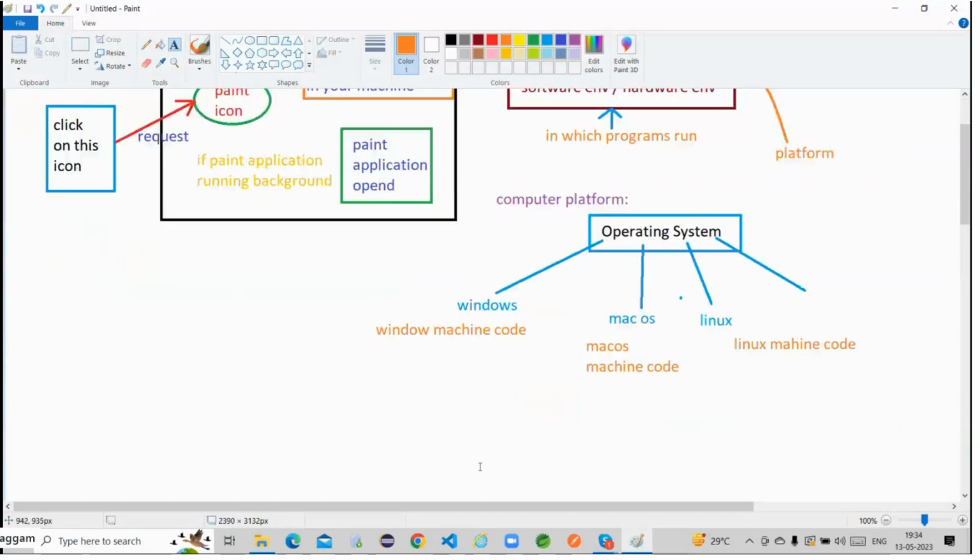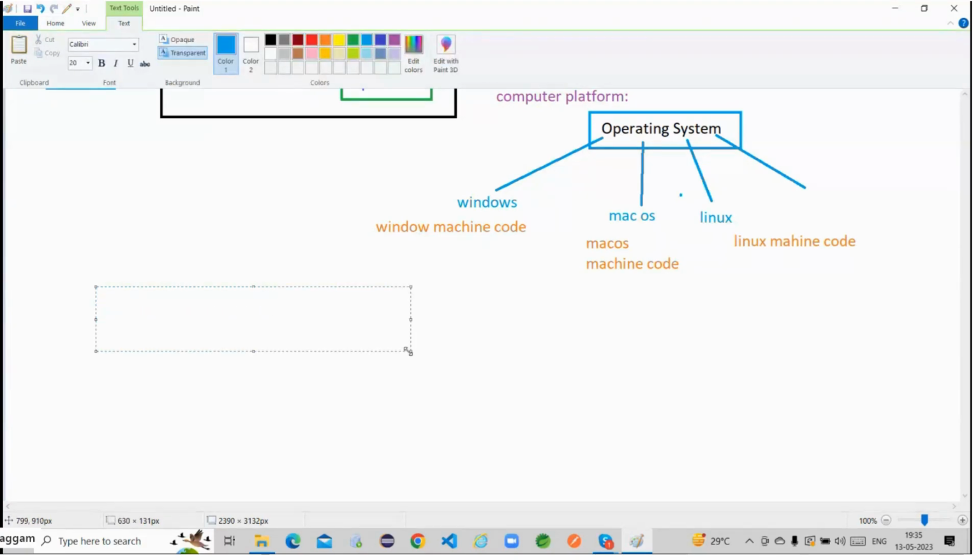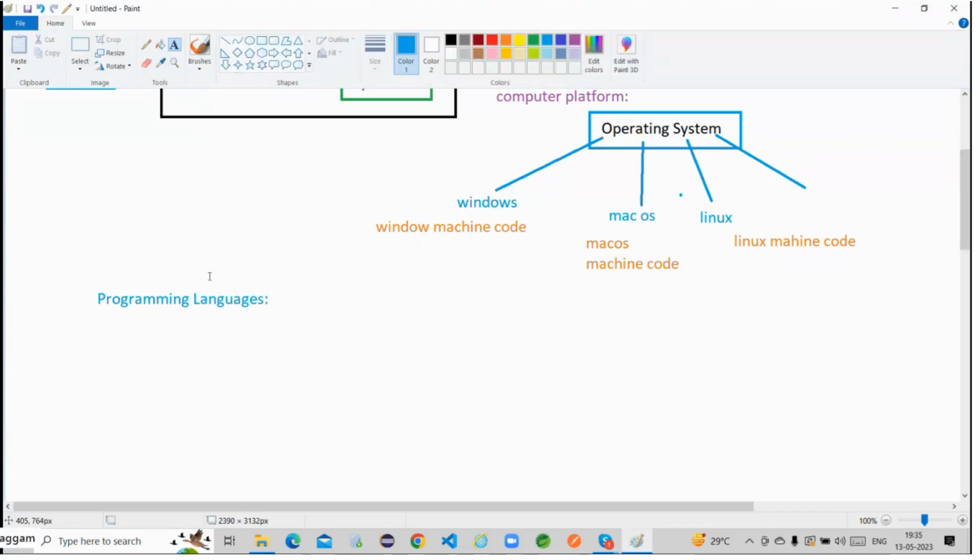After learning this programming language, what is your main responsibility? We already discussed the different types of programming languages, right? What is the main category of these programming languages, guys? Machine level language, assembly level language, high level language, we discussed.